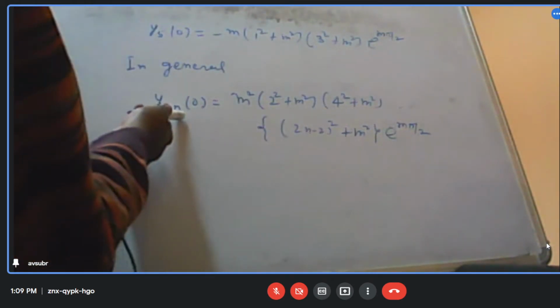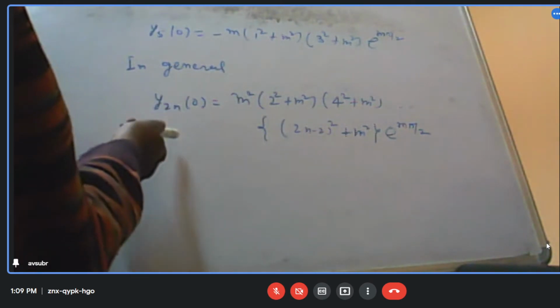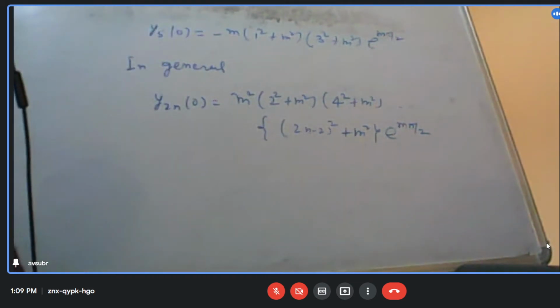So if n is equal to 1, y2; n equal to 2, y4, y6, y8. All these are even derivatives.